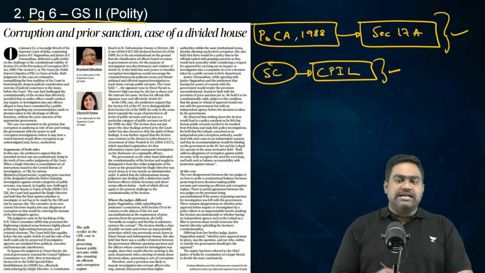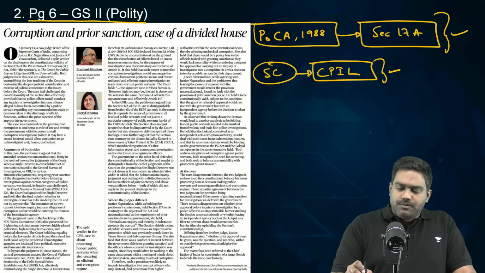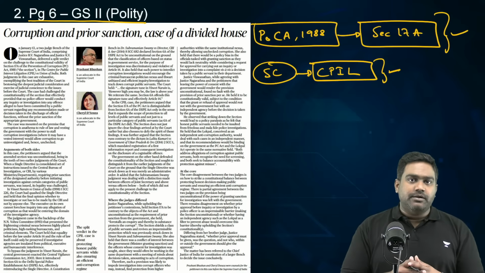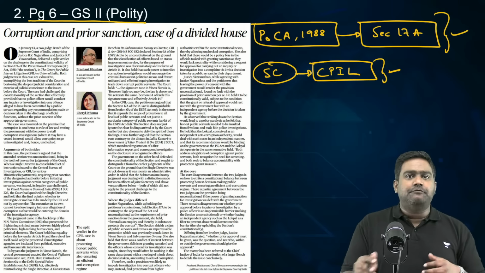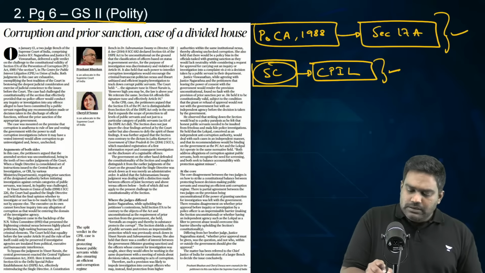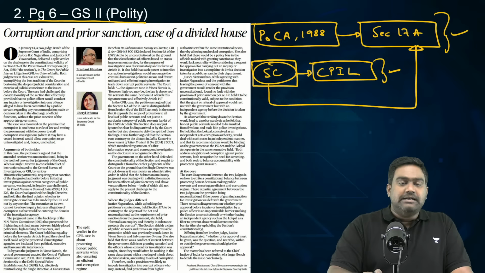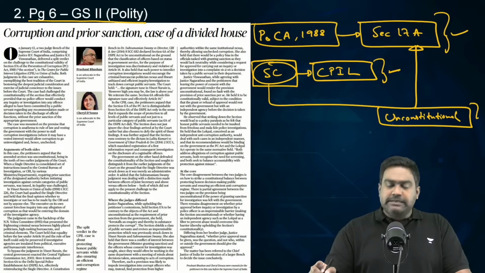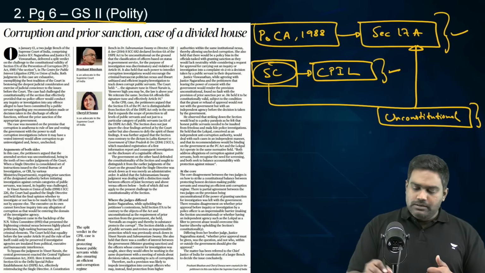The CPIL, the Center for Public Interest Litigation, is a civil society organization which uses the PIL route to protect the constitutional spirit and the constitutional ethos and to hold the government accountable. So, this organization had filed a petition at the Supreme Court urging that Section 17A of the Prevention of Corruption Act 1988 be declared as unconstitutional. CPIL, the litigants, were arguing that this provision goes against the spirit of rule of law.